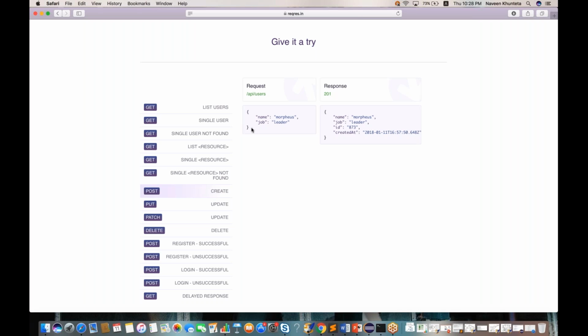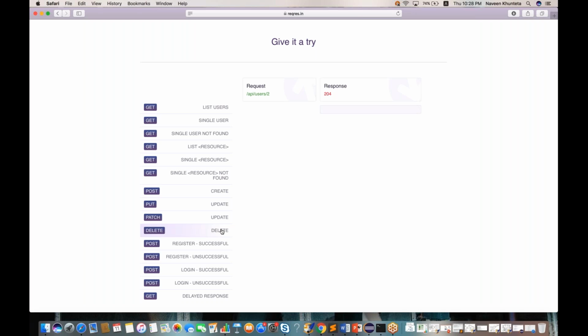So post means create. This is the user I want to create, where name is equal to Morpheus and job is equal to leader. The moment I send this JSON request, I get this particular response. It means this particular user got created, the ID is 873, and createdAt is a date, the 11th of January, on which we created it.